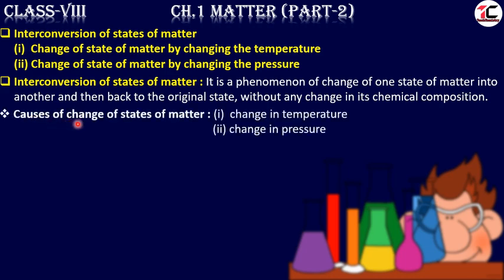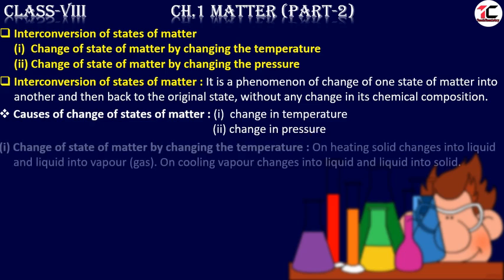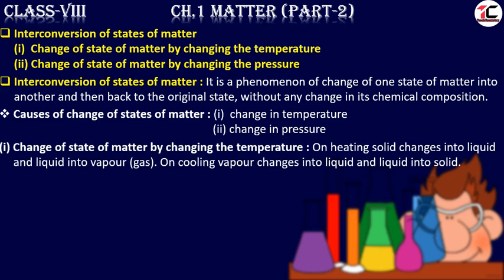What are the causes of change of states of matter? There are two causes: change in temperature and change in pressure. Change of state of matter by changing the temperature. If we change the temperature, the states of matter will be changed.